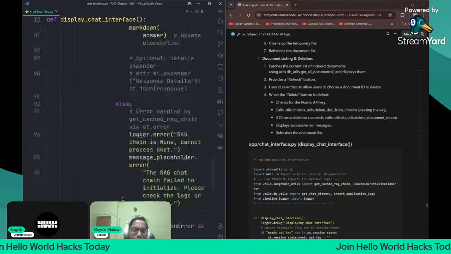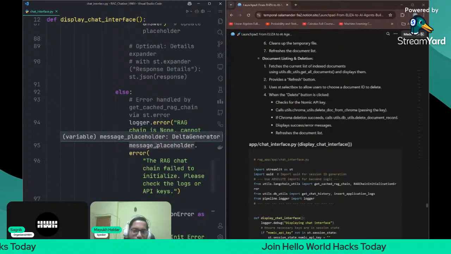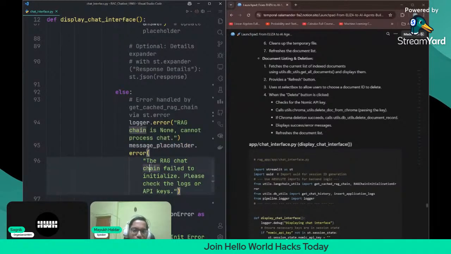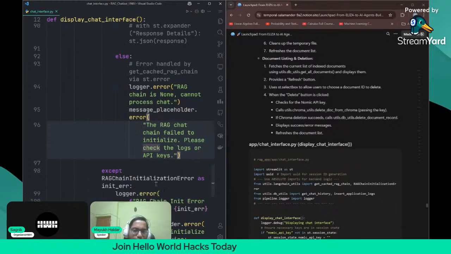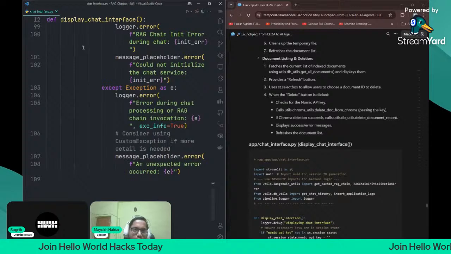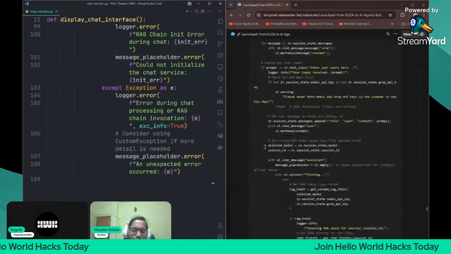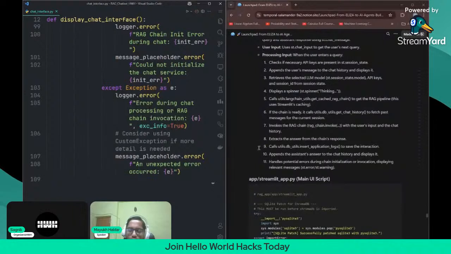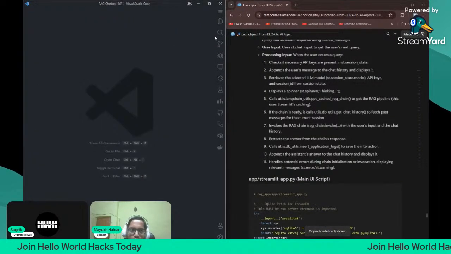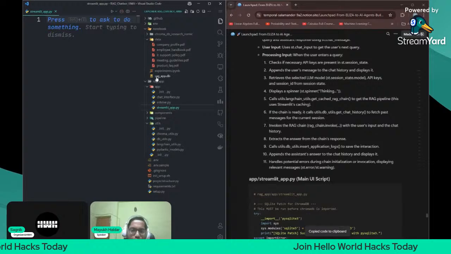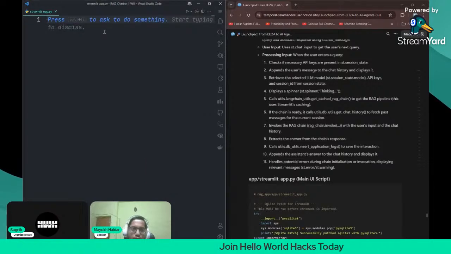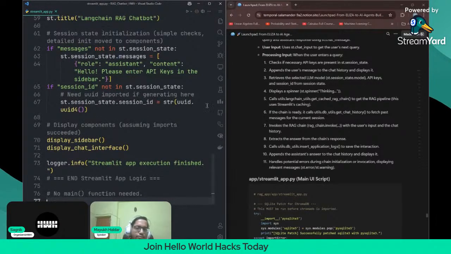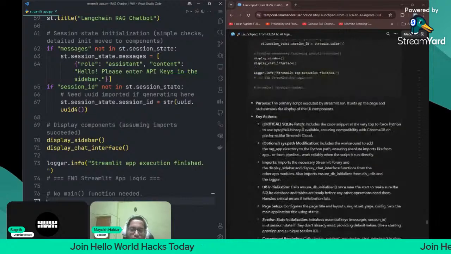After logging, if there is an application error, then we will print this error also, using logger.info or logger.error. So this is the chat interface, and now you will have the final file here, which is nothing but the main UI script. This is streamlit app.py. Just paste it here. I think now it is done, I guess.